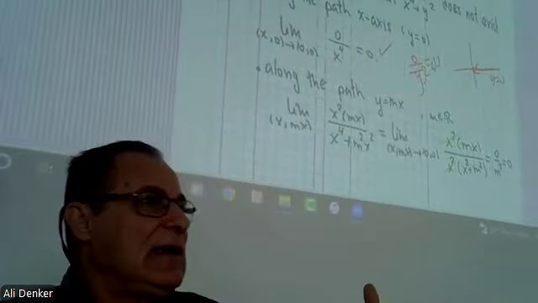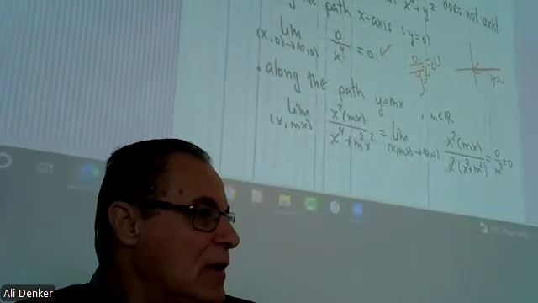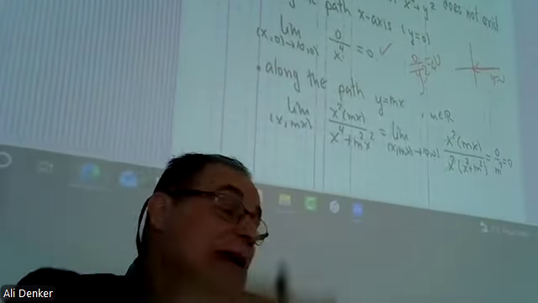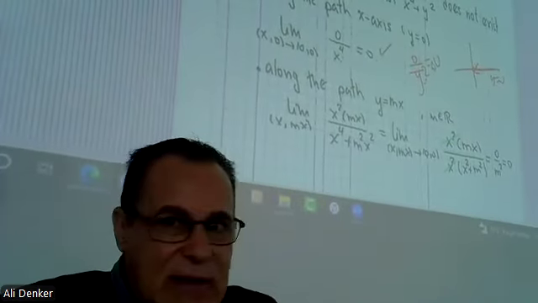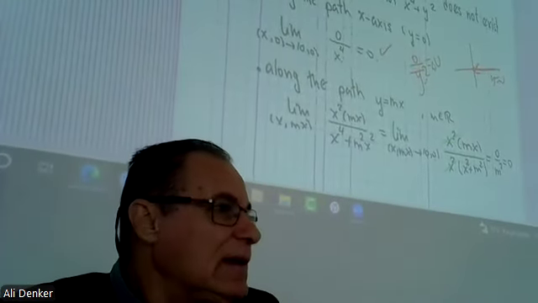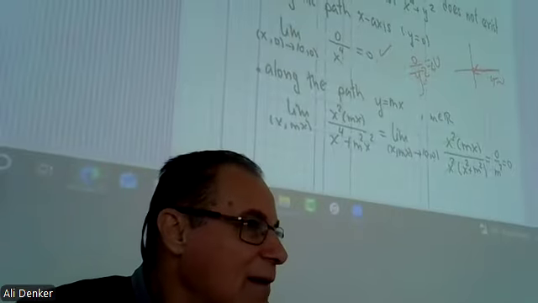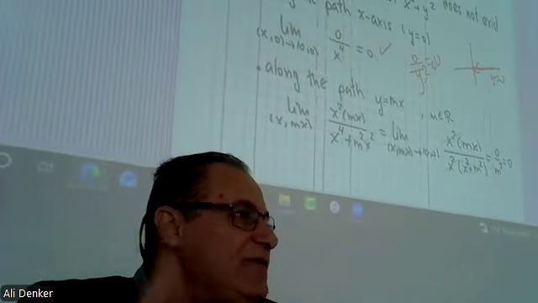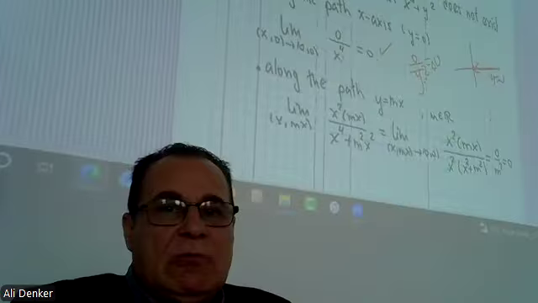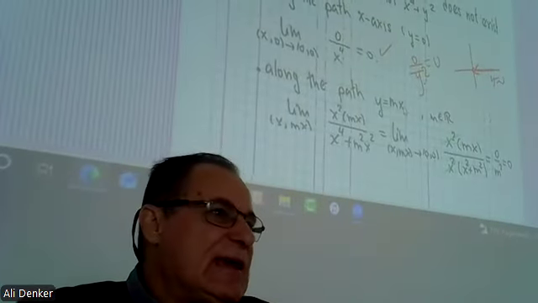You see, either along the x-axis or along the y-axis, you get 0. But the question is, show that the limit does not exist. So I should find one way that the limit is different than 0. So I said, okay, let's go along the line y equal to x.